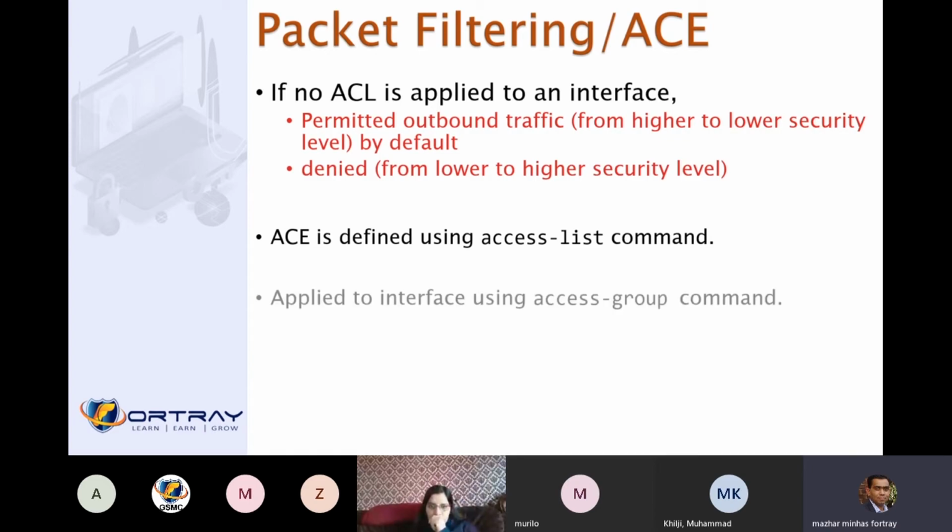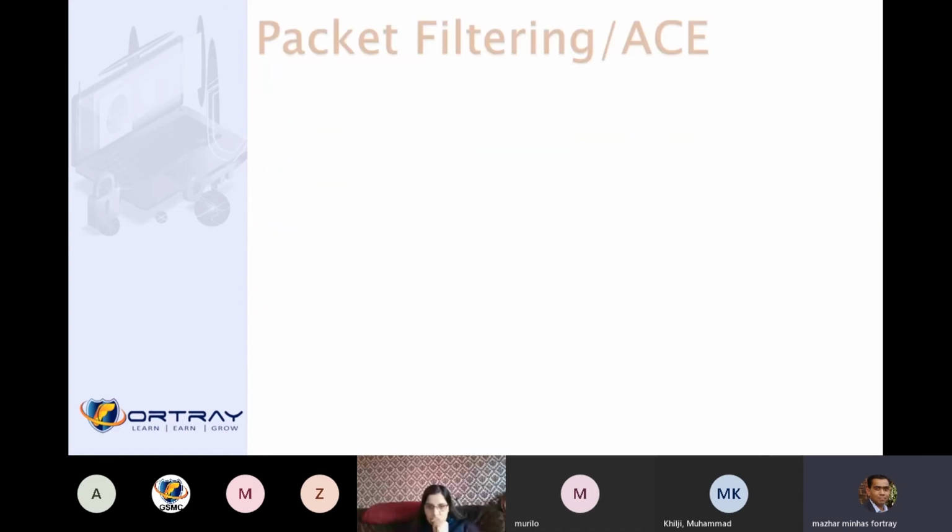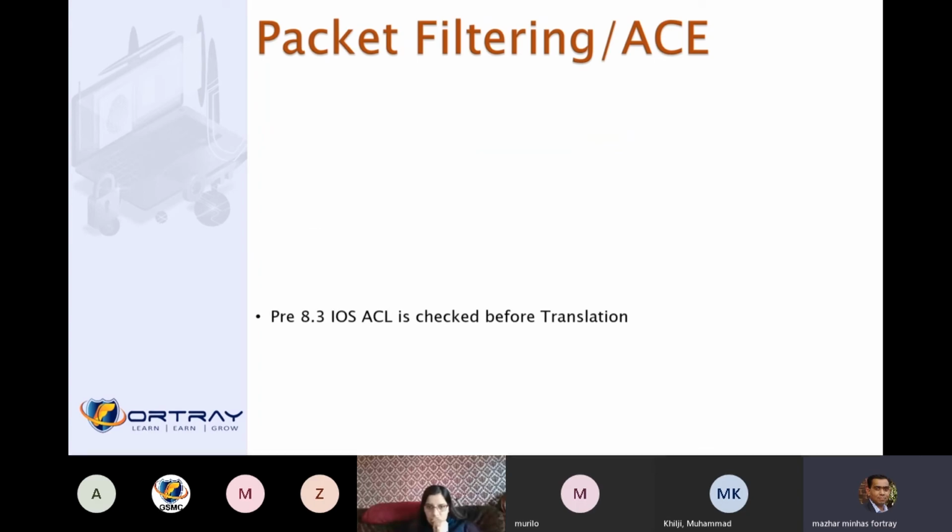An ACE is defined using the access-list command and applied to the interface using the access-group command. Similar to an ACL on an IOS router, we create the ACL, but of course we need to apply it by using the access-group command. Creating it doesn't apply it automatically.